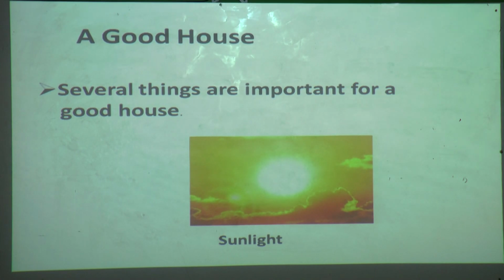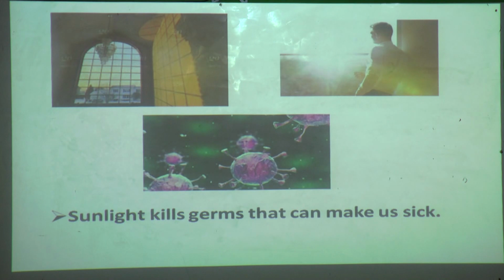So we should make sure plenty of sunlight comes inside the house. How will sunlight come inside the house? When we have proper windows in our house, through the window the sunlight can come in. So what does sunlight do? Sunlight kills germs that can make us sick.